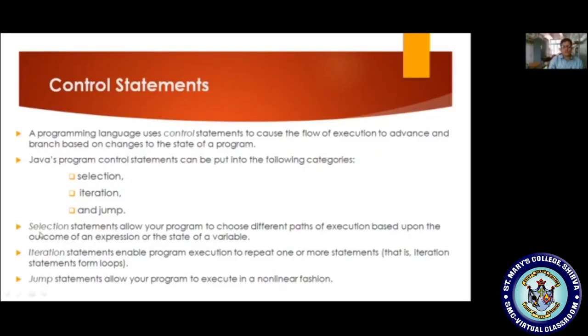Selection statements allow your program to choose different paths of execution based upon the outcome of an expression or the state of a variable. Depending upon the condition, it will be executed, so that is why it is called selection statements. Next is iteration statements. These execute based on a condition, and execute repeatedly until the condition fails. Jump statements allow you to execute your program in a nonlinear fashion, meaning they transfer the control from one location to another.